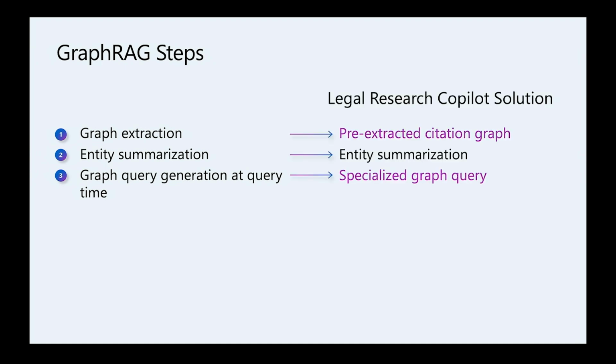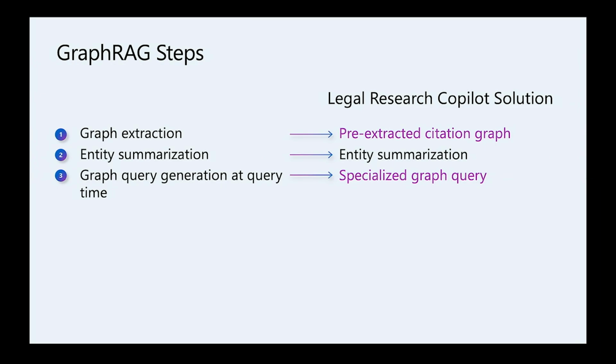For that reason, we used the graph of citations between legal cases as a natural graph of the data in our GraphRAG. So instead of extracting a graph from the actual text, we use a fixed graph that is already present in the data. We also customize the query to take advantage of this citation graph in the legal cases. With that customization, we are ready to jump into a demo.